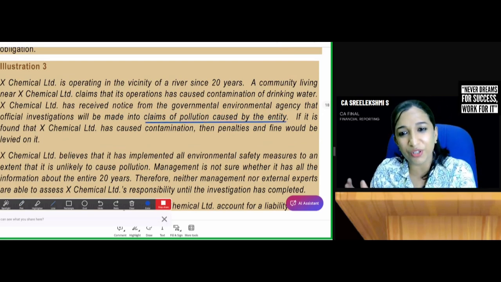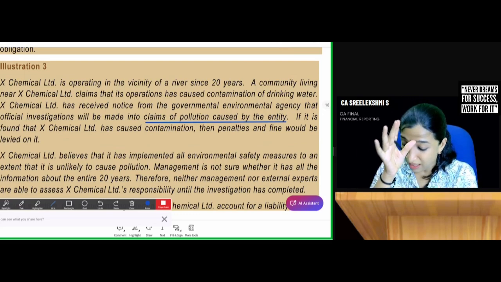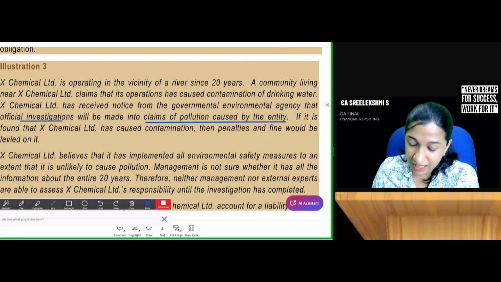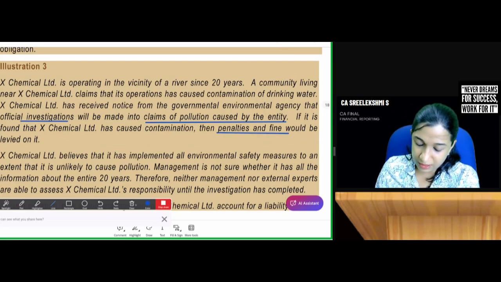You are continuously polluting and you are not cleaning this water. Now there is an investigation against you. If it is found that X Chemical Limited has caused contamination, then penalties and fines would be levied on it.